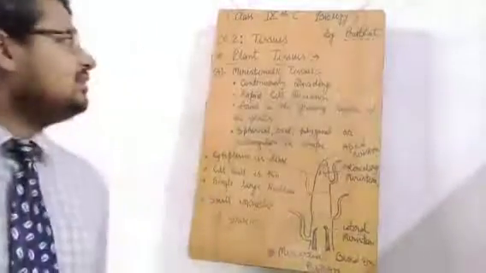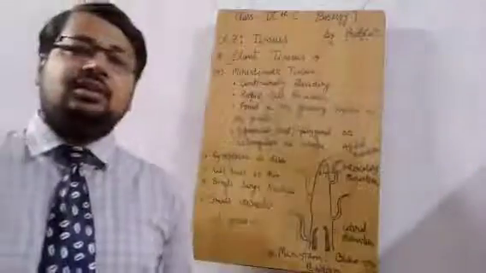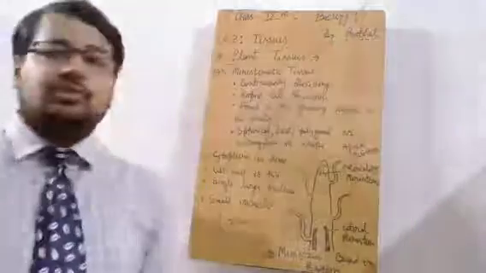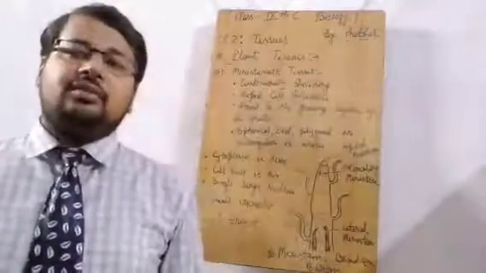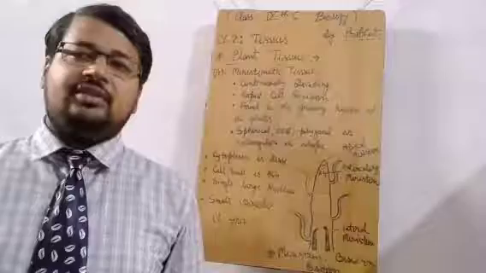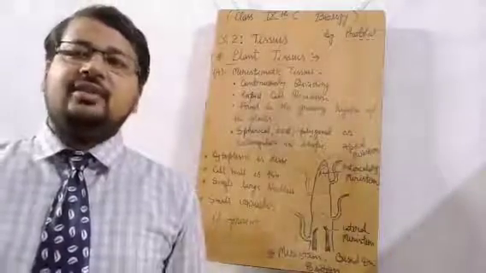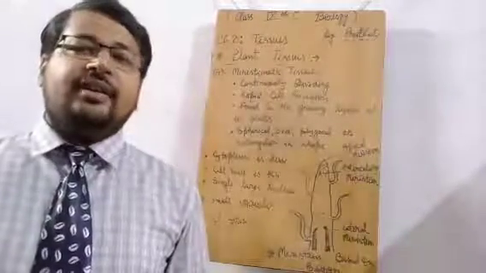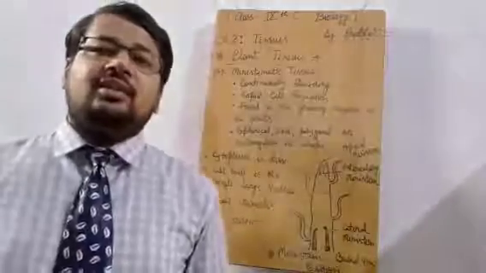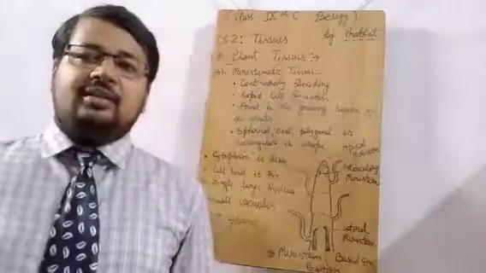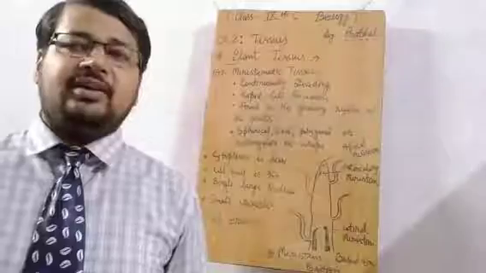As we have started discussing your second chapter of biology, that is tissues, we have seen how different functions and structural differences are generated in any complex biological structure, be it a plant, an animal, or a human being as well.